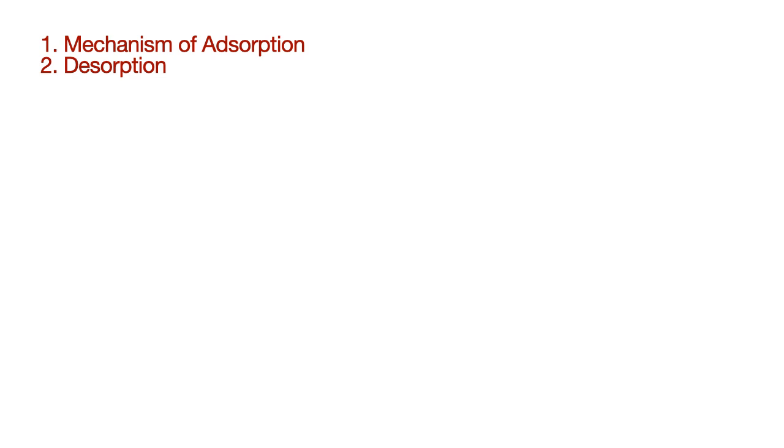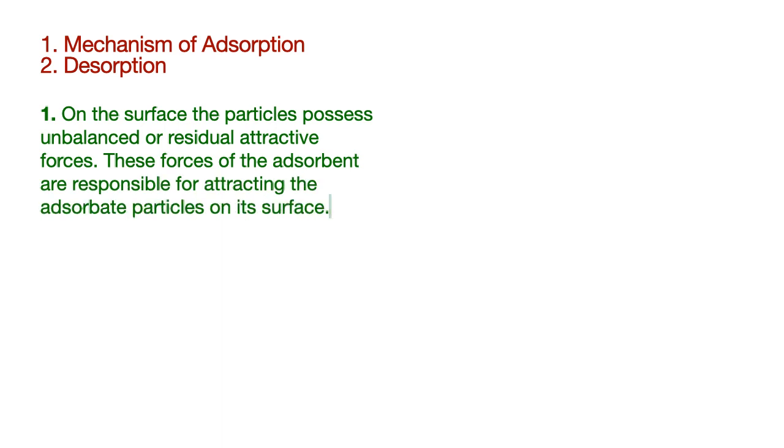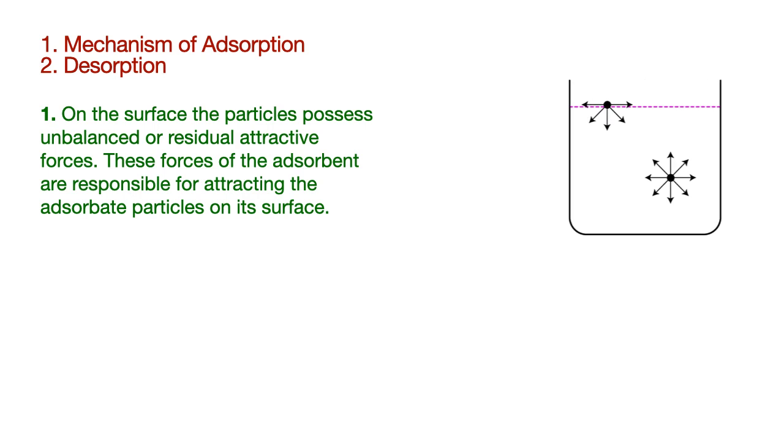Mechanism of adsorption. Desorption. Let's first discuss the mechanism of adsorption. On the surface, the particle possesses unbalanced or residual attractive forces. These forces of the adsorbent are responsible for attracting the adsorbate particle on its surface. Let's have the animation.